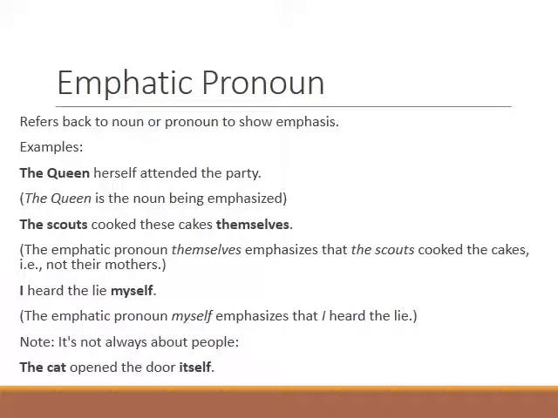Remember that they are used for the sake of emphasis or stress only. They are usually placed immediately after the noun or pronoun which they emphasize. However, sometimes they follow at a distance. So, students, you need to keep one thing in mind, that these are not used as the object of verbs.